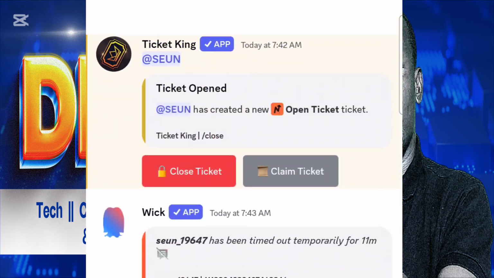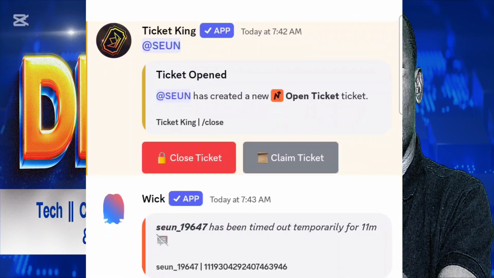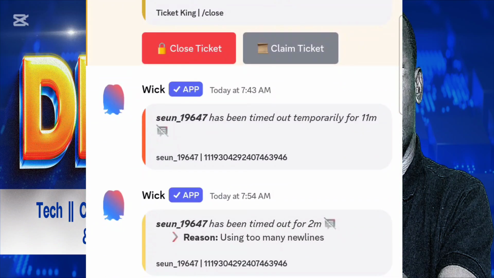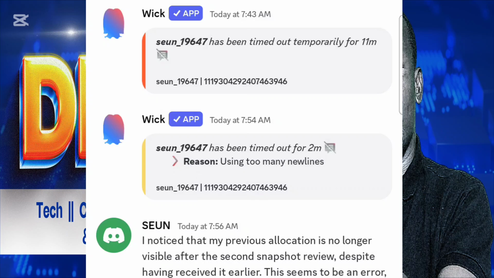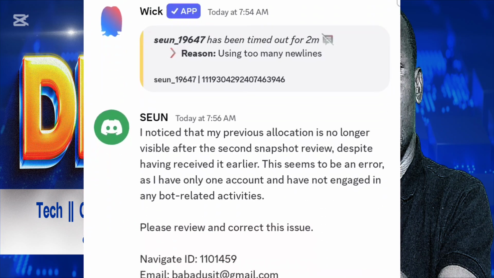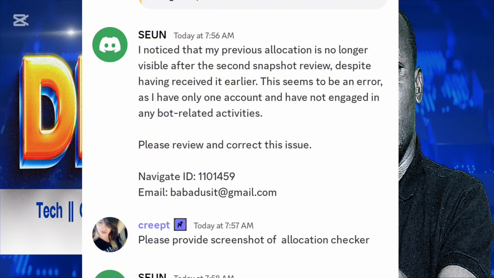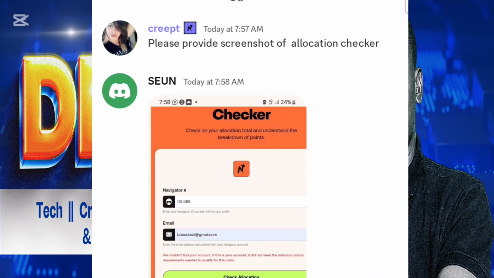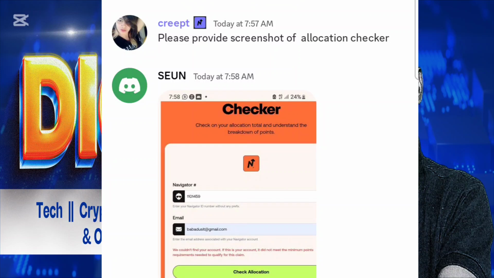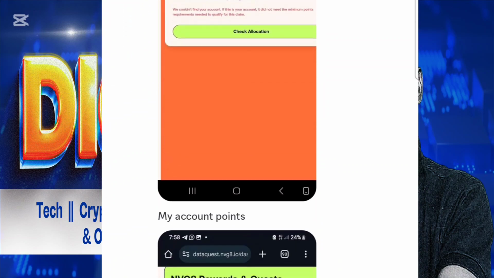So this is the message. For those of you having an issue like this, I said I noticed that my previous allocation is no longer visible after the second snapshot review, despite having received it earlier. This seems to be an error, as I only have one account and I've not engaged in any bot related activity. I've never done that. Then I gave them my details. They said provide a screenshot of the allocation checker. Then I did provide it, so I'm still waiting for their reply.